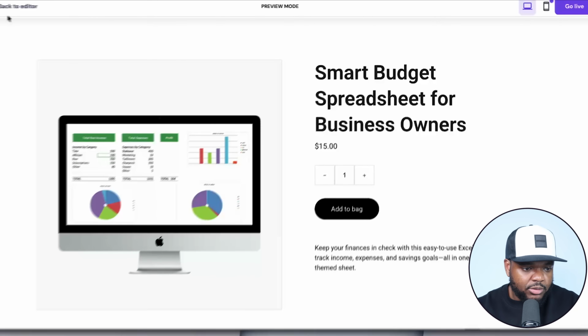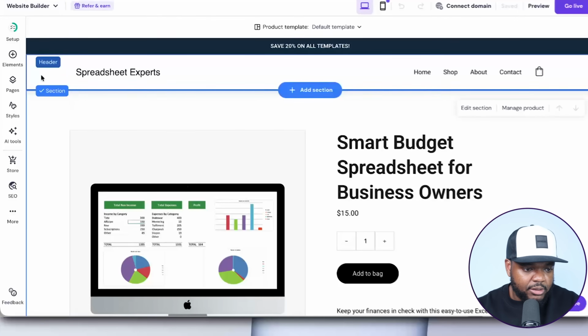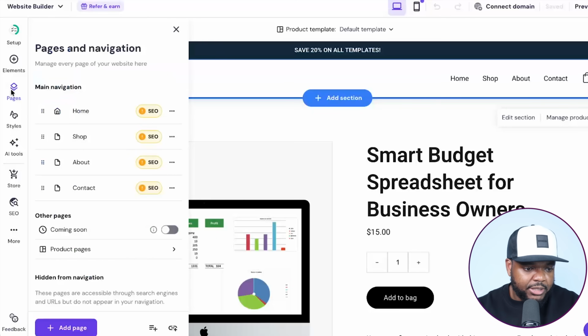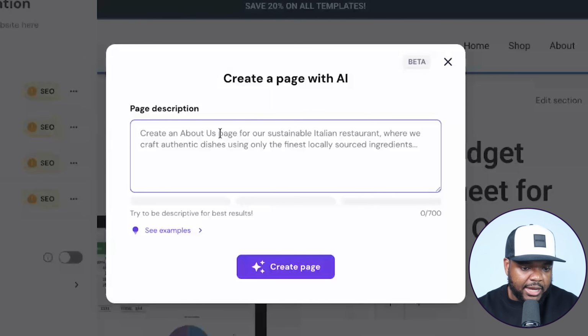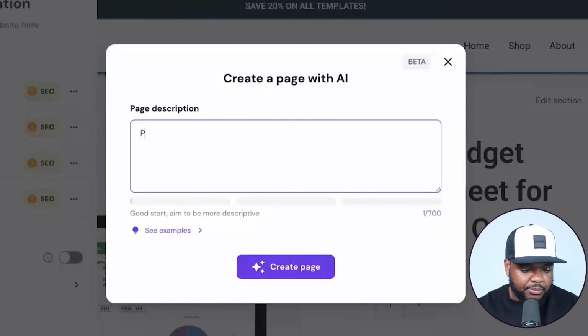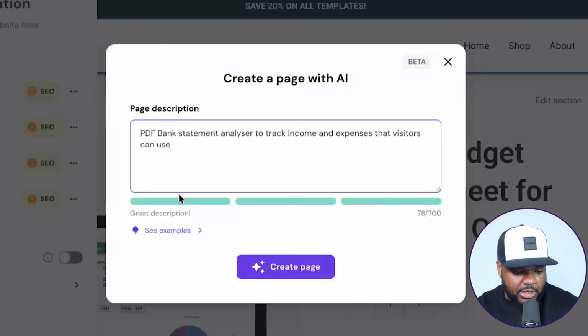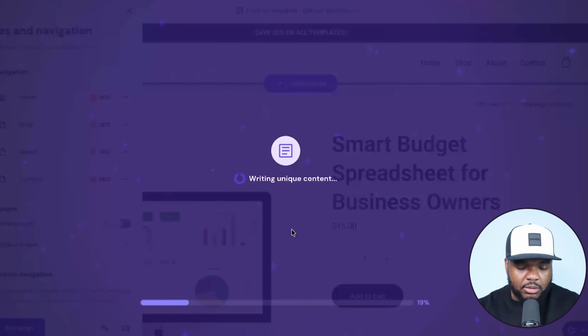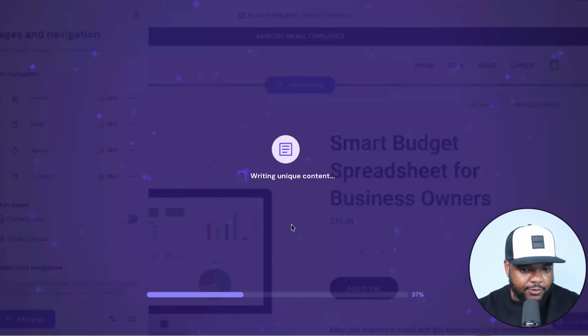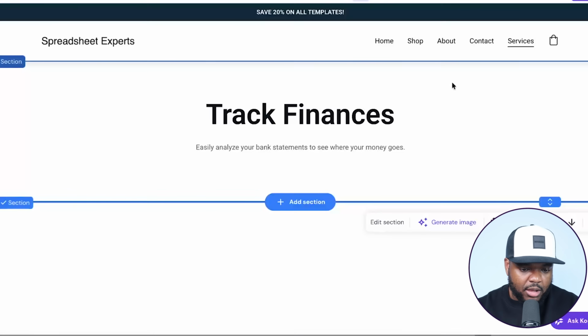I'm going to go back over to my website. I'm going to click into the editor. I'm going to come over here to pages. And then what I'm going to do is add a brand new page. I'm going to generate a page and I'm going to tell Hostinger's AI PageMaker that the page is going to be a PDF bank statement analyzer and some other information just so that it knows exactly what page I want it to make. So I'm just going to do this right now and I'm going to wait for it to complete what it's doing. Okay, perfect.